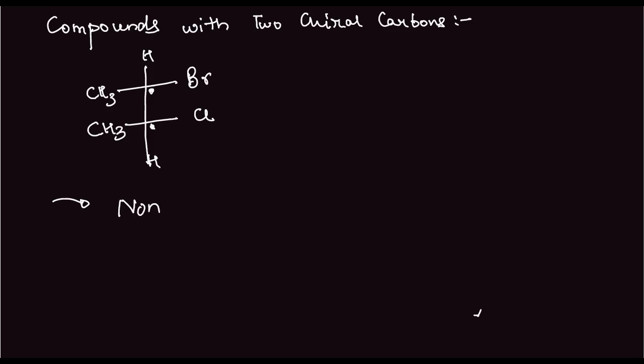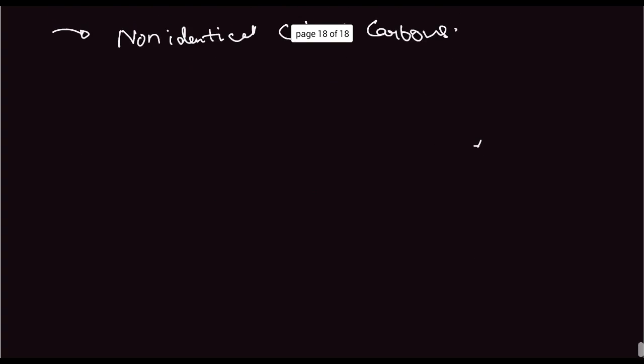Okay, so this is a compound with two chiral carbons, and a subset of this is two non-identical chiral carbons. Now, this is an example of non-identical chiral carbons. Say we have this CH3, Br, Cl, H, CH3. So these are non-identical chiral carbons because one group is bromine here, and here one group is chlorine.